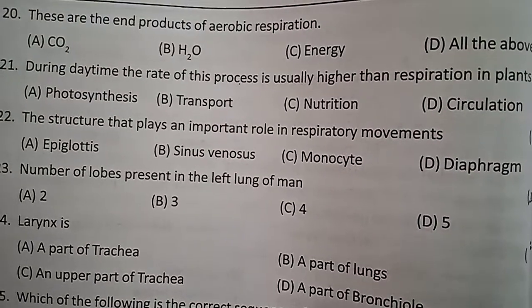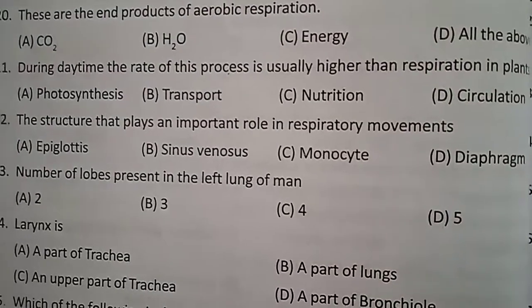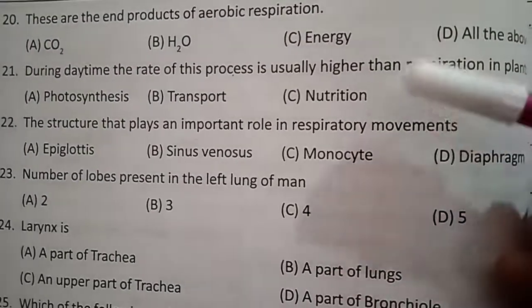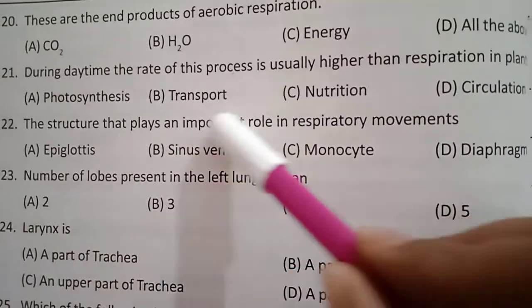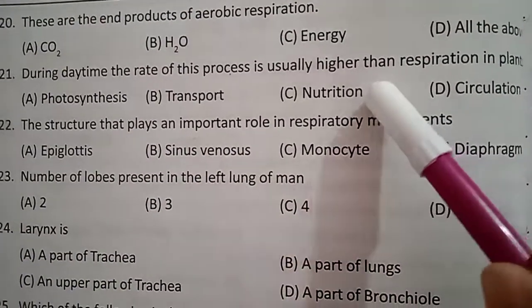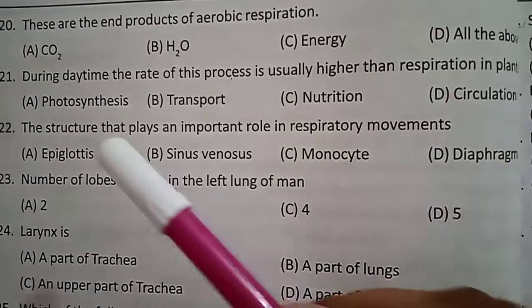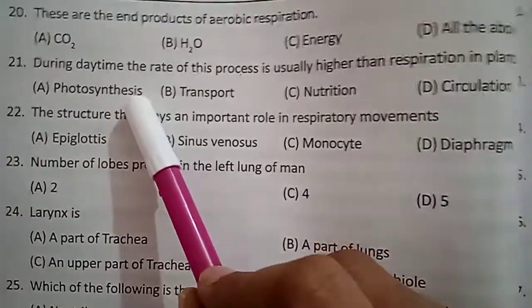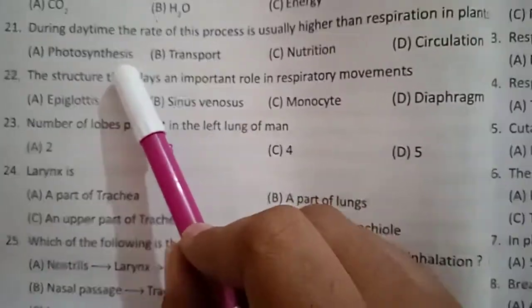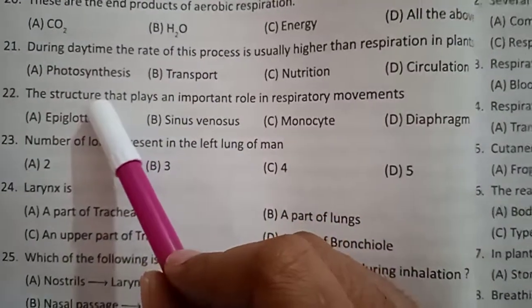During daytime, the rate of this process is usually higher than respiration in plants. What is that? Photosynthesis. Answer is photosynthesis. In daytime, sun energy is more, so the rate of this process is usually higher than the respiration in plants.